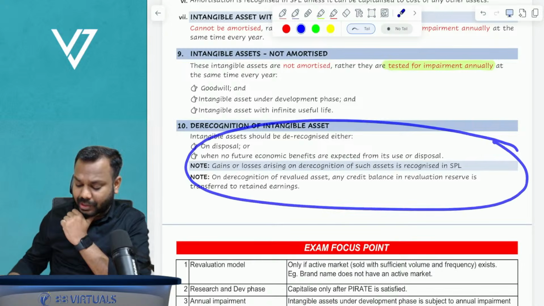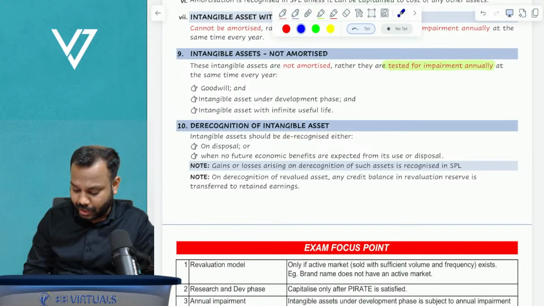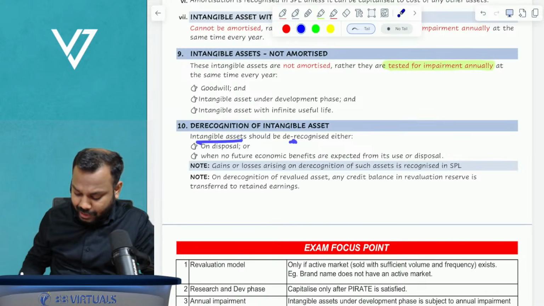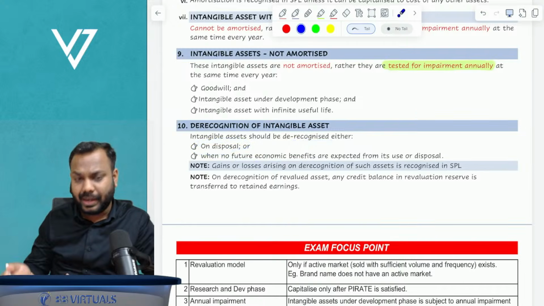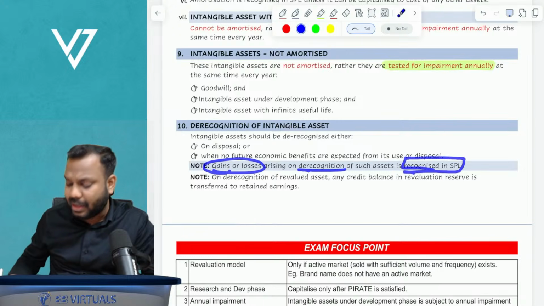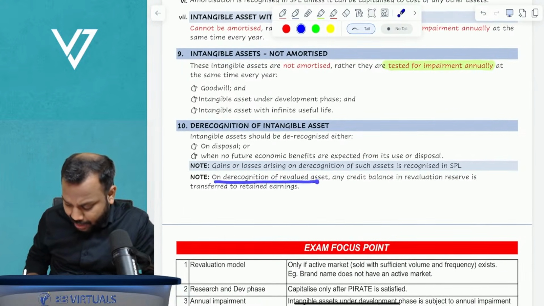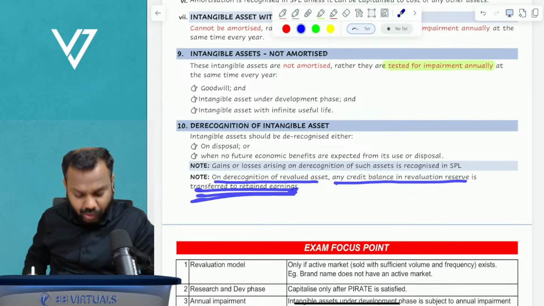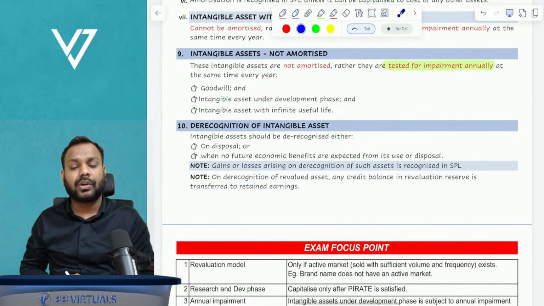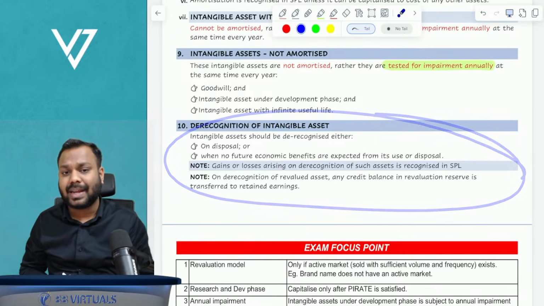Derecognition of intangible asset is exactly the same as that of property, plant, and equipment. Okay, that is, intangible assets should be derecognized on disposal or when no future economic benefits are available. When we derecognize, whatever gains or losses arise on derecognition are recognized in P and L. On derecognition of the revalued asset, any credit balance in revaluation reserve is transferred to retained earnings. So this completes my discussion of intangible assets.